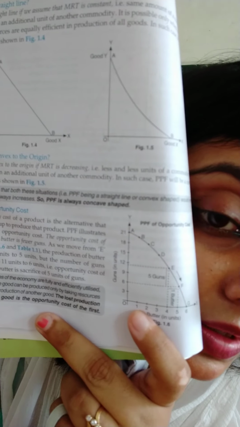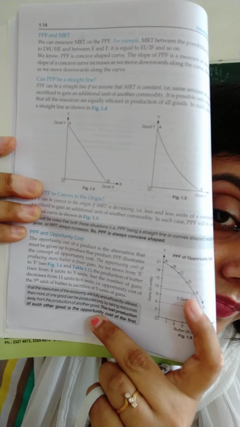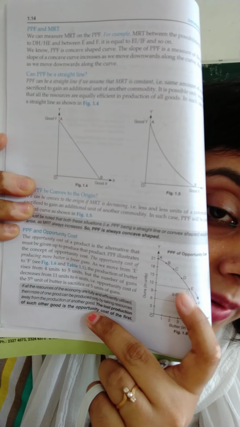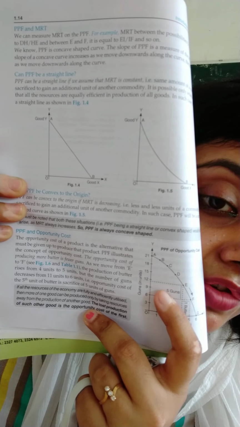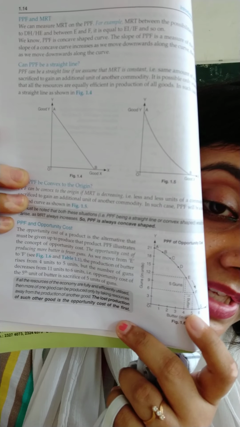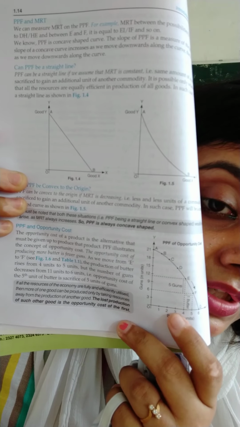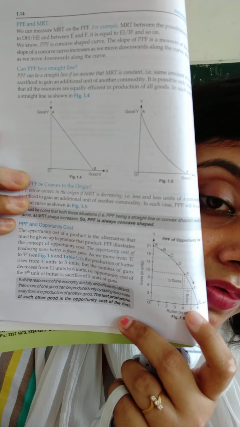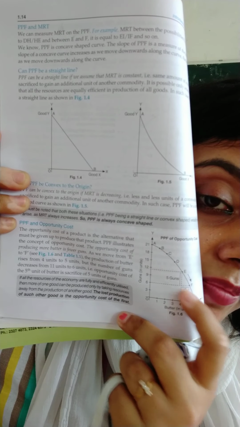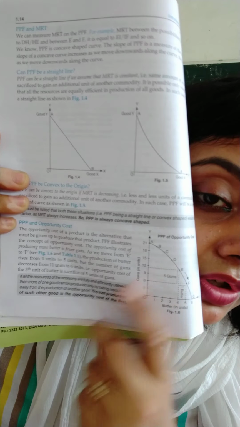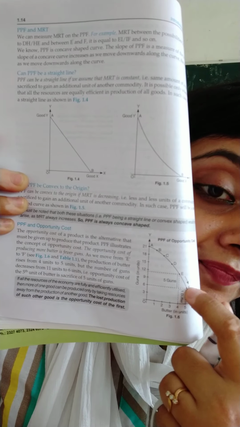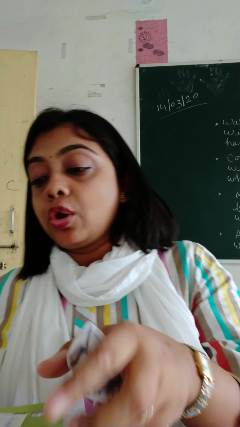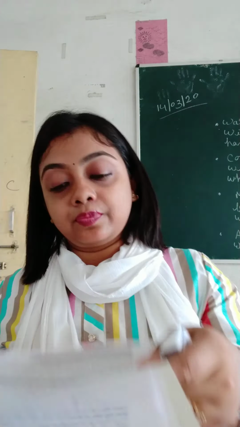Now see, when I am moving from point E to F, how many units of guns am I sacrificing? 5 units of guns for one extra unit of butter. That is, I am moving from 4 to 5 units of butter. For one extra unit of butter I am sacrificing 5 units of guns as I am moving from point E to F. Now, what is the opportunity cost here?